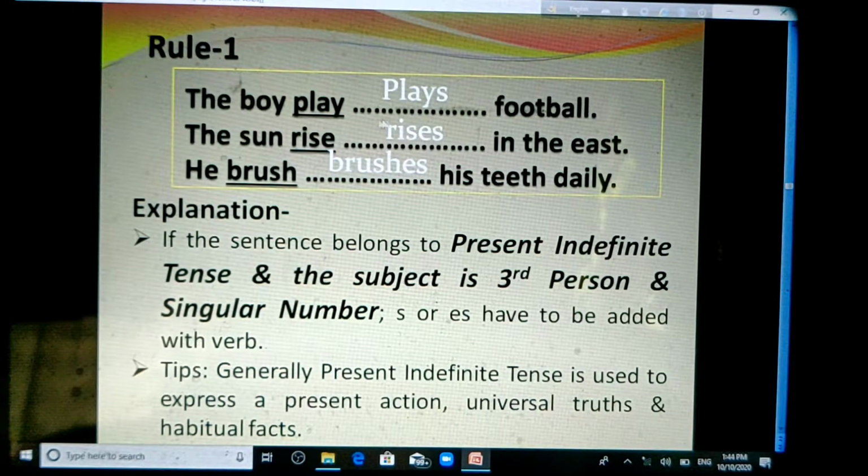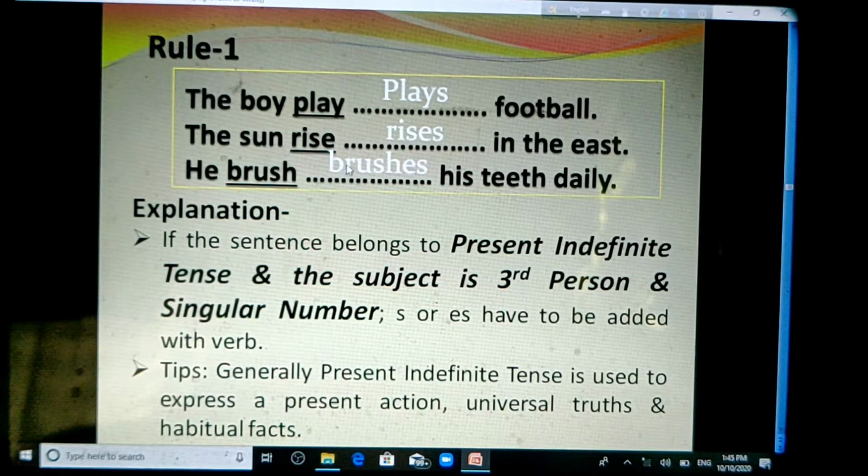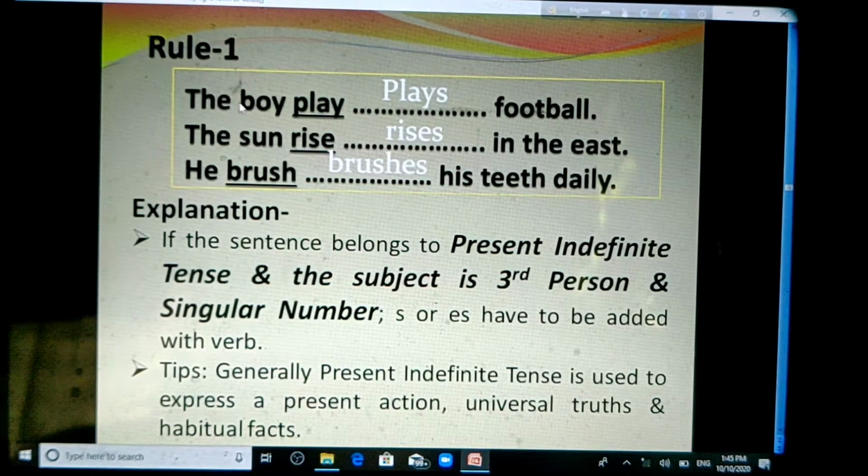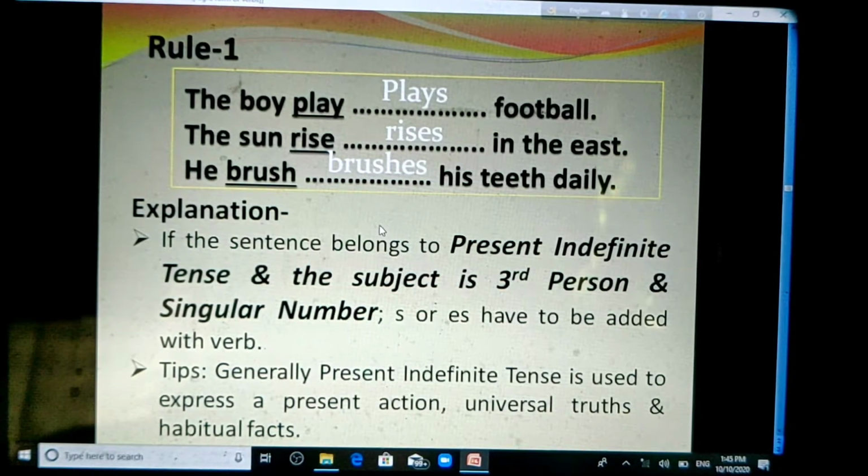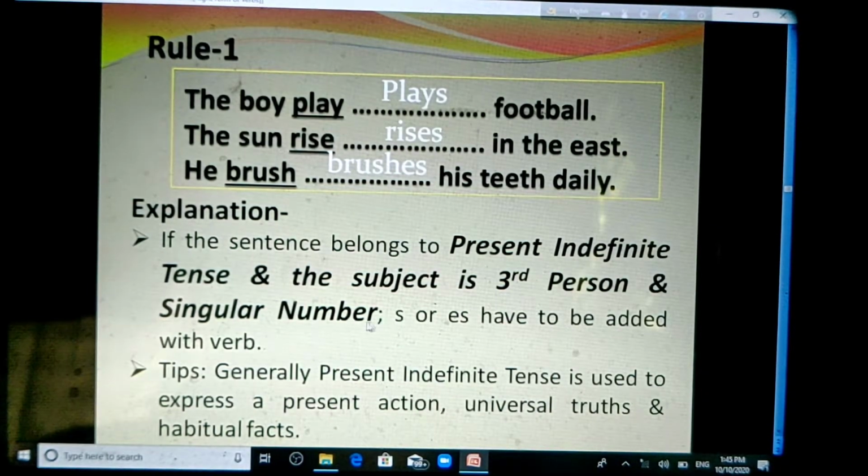Notice, my dear students, these three sentences, that is the boy plays football, the sun rises in the east, he brushes his teeth daily. These three sentences are in present indefinite tense and if we look at the subject, that is the boy, the sun and he, these three subjects are in the third person and singular number.